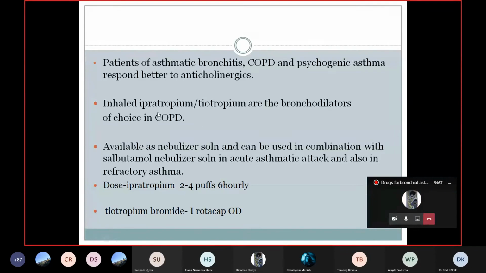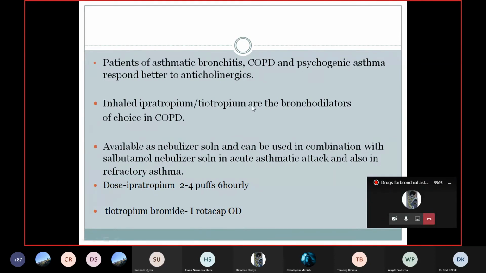It can also be used in patients of asthmatic bronchitis, COPD patients as well, and psychogenic asthma. In case of psychogenic asthma, some patients have psychological problems related to asthma. So in that condition, there is an increase in cholinergic tone. So these drugs can be used in case of psychogenic asthma, which responds better to anticholinergic drugs.